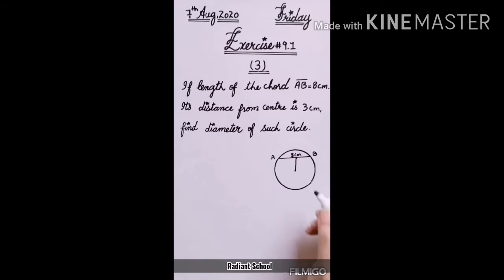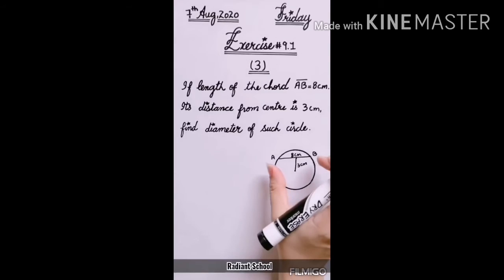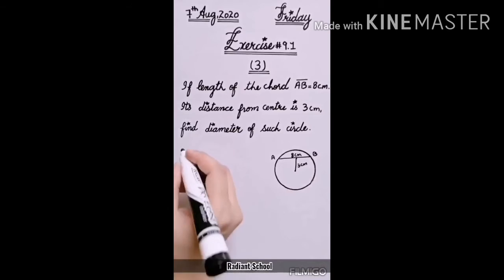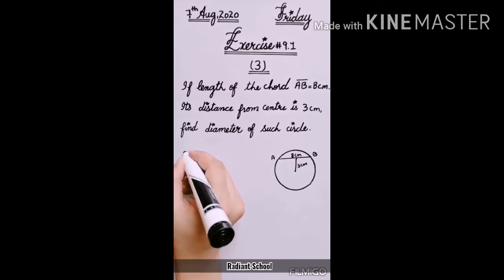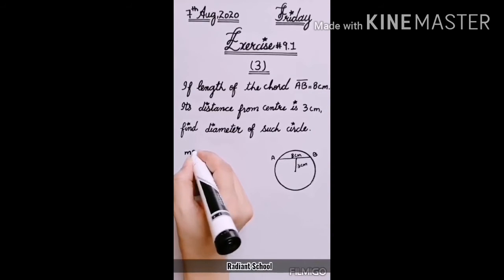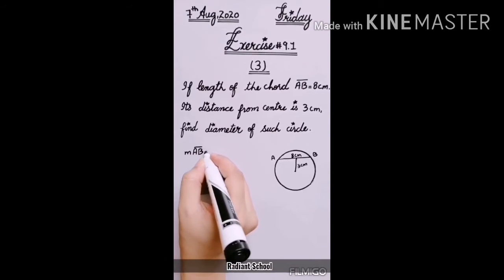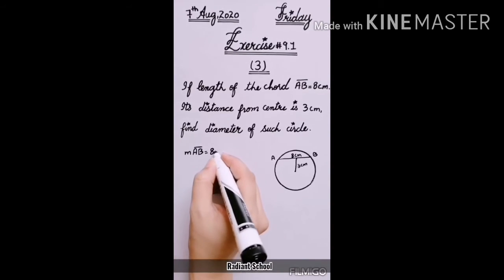So the distance of a chord from the center to the midpoint of the chord is 3 centimeter. We have to find the diameter of the circle. So what is given here? First of all, we will write the given data. Measure of AB is equal to 8 centimeter.